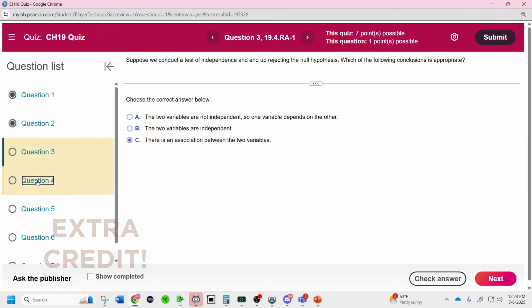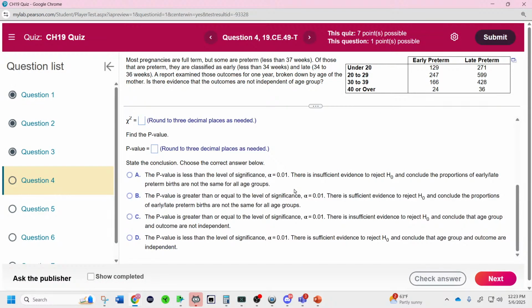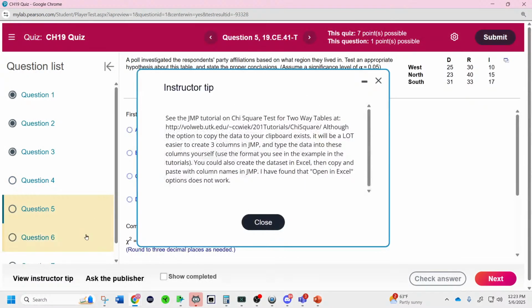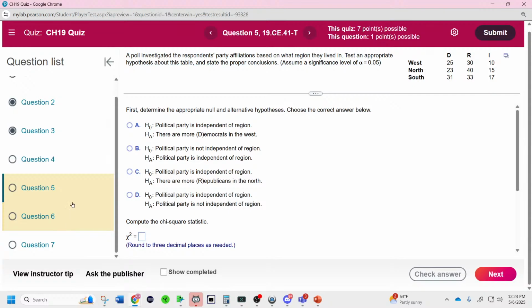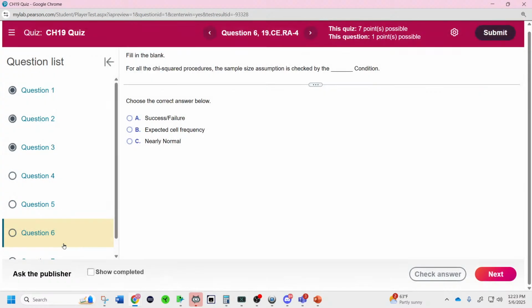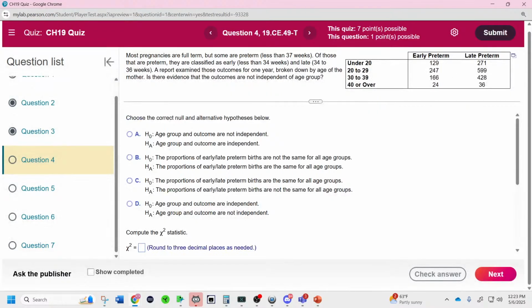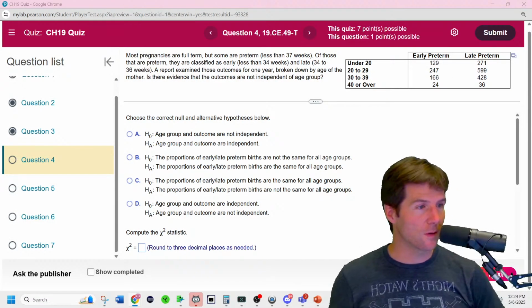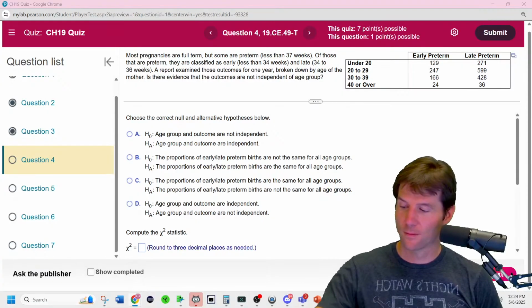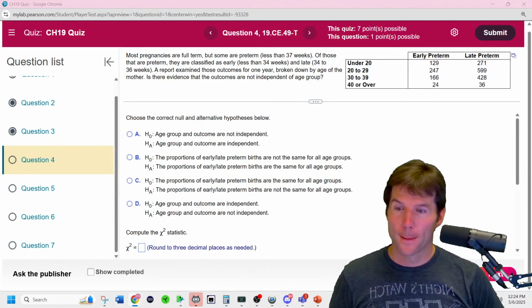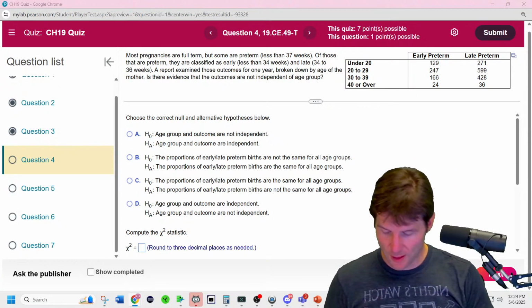I'm trying. Here we got the preterm one. Let's see if we do a few more of these. Democrat, Republican, Independent. Do like two more. We've done that one. Okay, so there's only really two more big ones. We can probably do them all really quickly here. Then we'll have every question in the video. Well, what does it matter? It doesn't matter! Okay, so this one is at the 28:32.